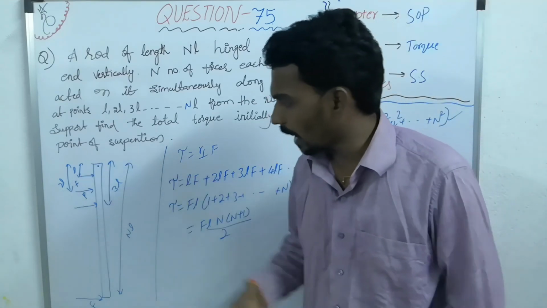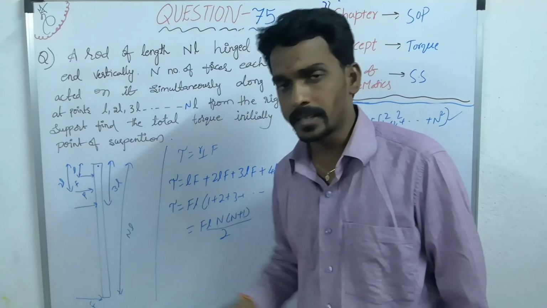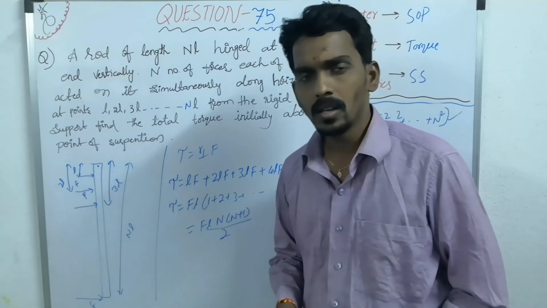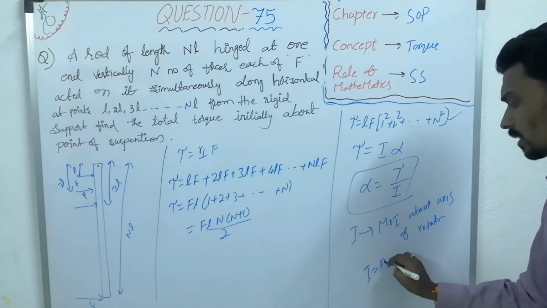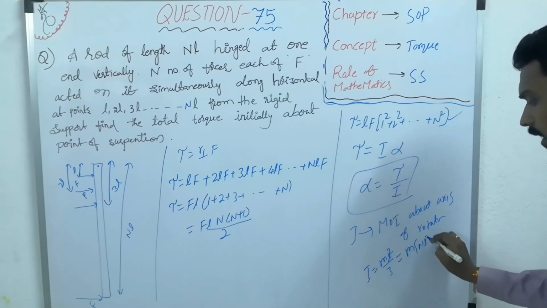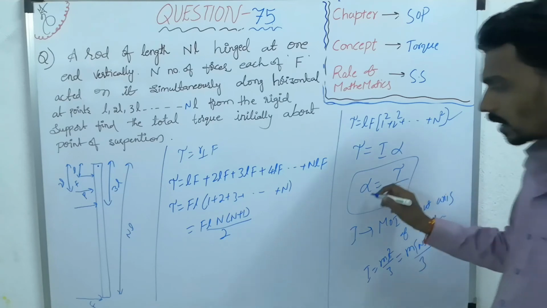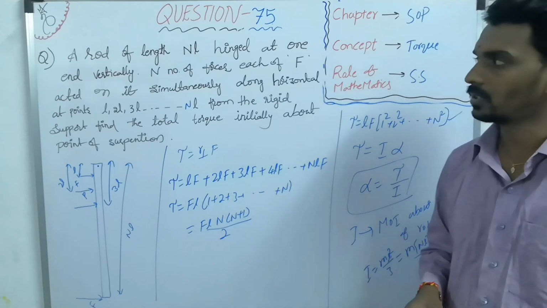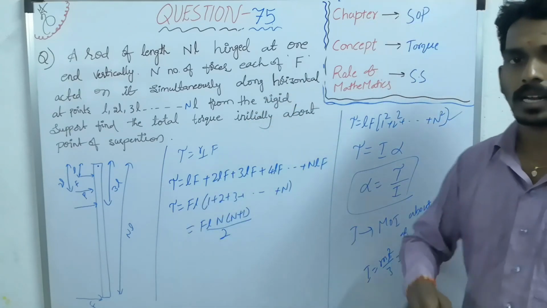So about this axis. So about what axis? An axis passing through its edge and perpendicular to length. So what is the moment of inertia of a rod? So the moment of inertia is ml square by 3. So what is the length? NL whole square by 3. So you can find moment of inertia, then you can find angular acceleration. So you can get torque, then you can get angular acceleration.